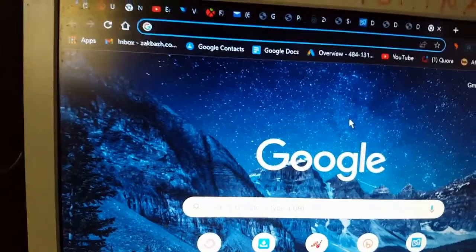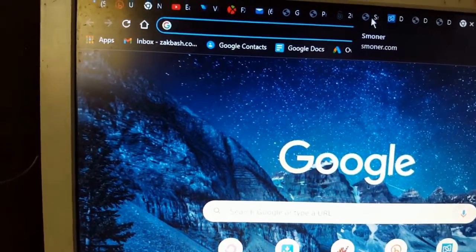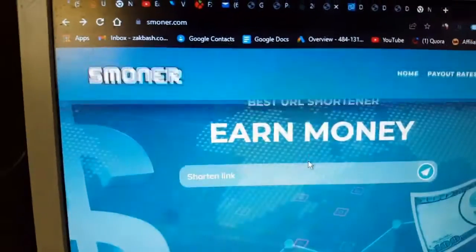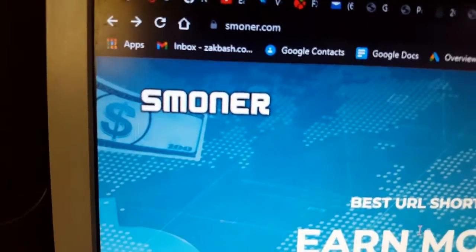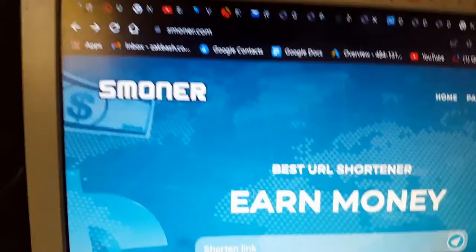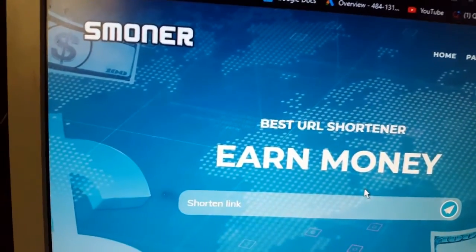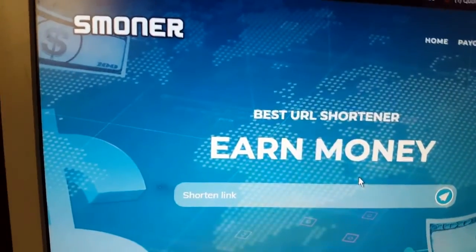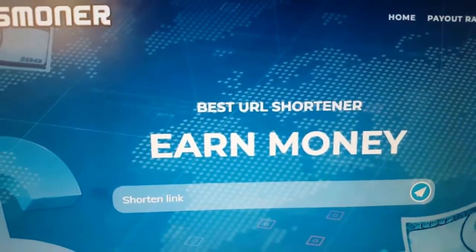So the website here, head on to Google and type Smonar. It's going to take you to the home page and you're going to create an account. If you don't have an account, that's where you create one. If you already have one, you just go ahead and log in. It's very simple, as you can hear, a link shortener and money.